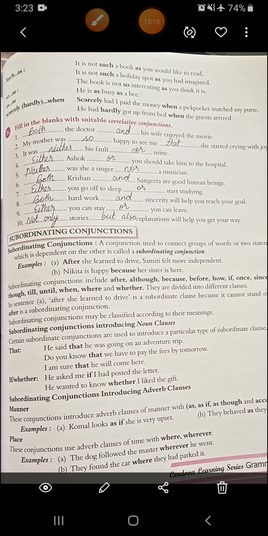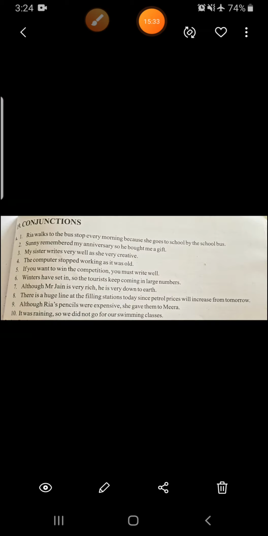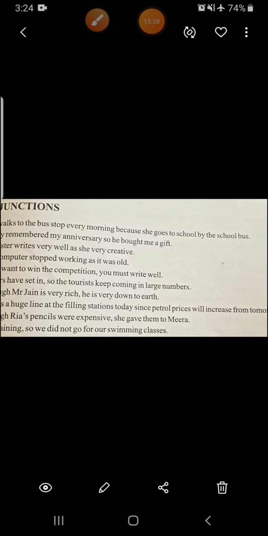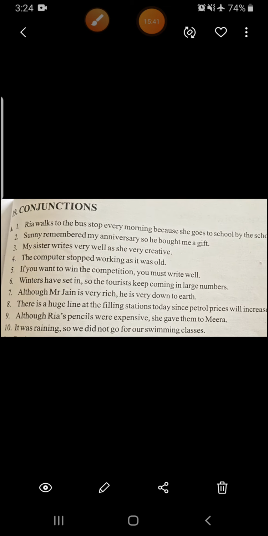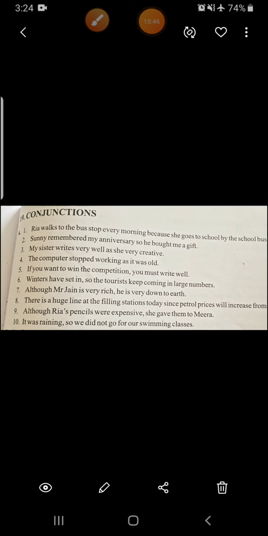Now I will show you the answer of exercise A in written form. If you have not followed anything, pause the video and write it properly. Everything has to be in your grammar copies, and read each and every example of correlative and coordinating conjunctions. So you can see the answers of exercise A in written form. You can see them. Pause this video and write the answers properly.